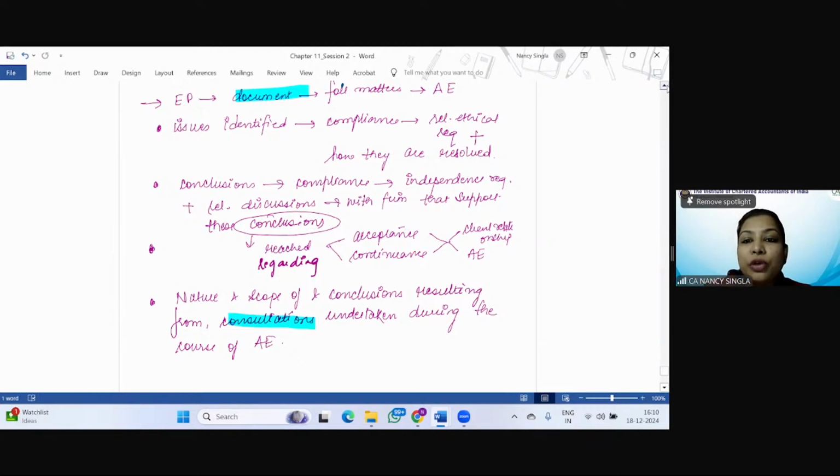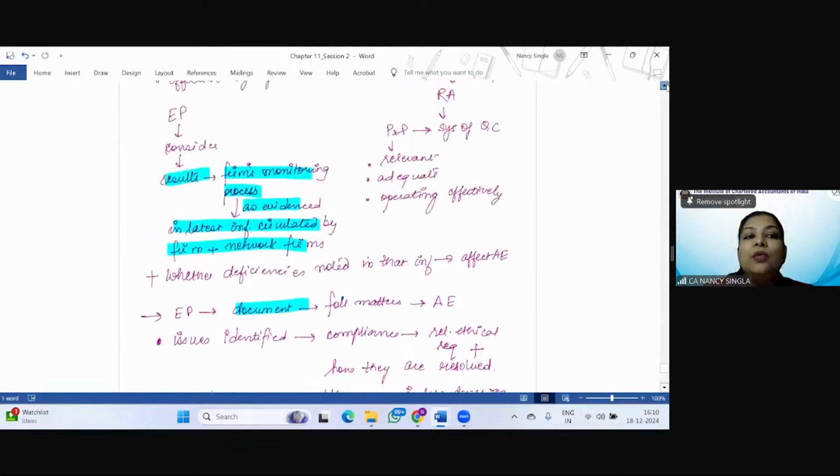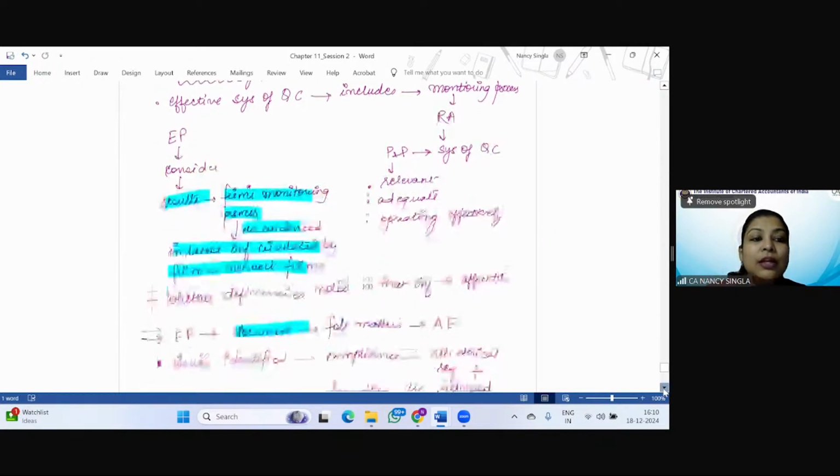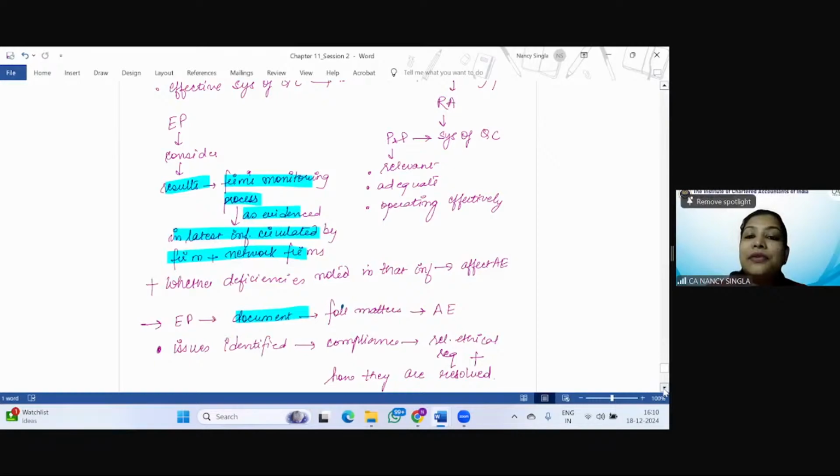So, with respect to monitoring, right? With respect to monitoring, first of all, it says that the effective system of quality control includes a monitoring process so as to obtain reasonable assurance that the policies and procedures with respect to the system of quality control are relevant, adequate, and operating effectively. So now what is the responsibility on the part of the engagement partner? The engagement partner considers the results of the firm's monitoring process as evidence in the latest information circulated by the firm and the network firms, right?